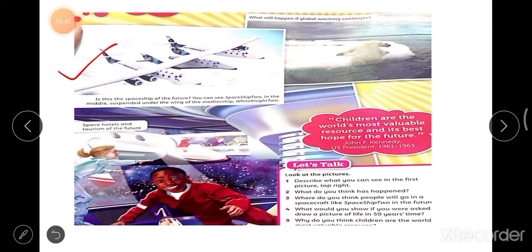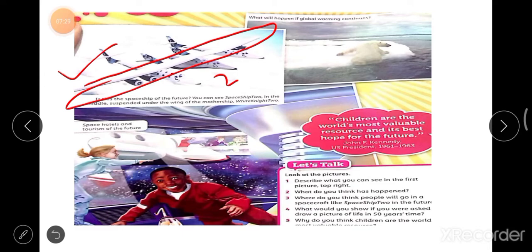which look like two airplanes with long wingspan. You can clearly see that it just looks like an aeroplane with long wingspans. This is long wingspan, a distance of wings from one side to another. It's called the wingspan. So in the middle, and its shape is also very similar to aeroplanes. Spaceship 2 is suspended from the middle of the wing. This is Spaceship 2 that is suspended from the middle of the wing. So it had been suspended, means hung.